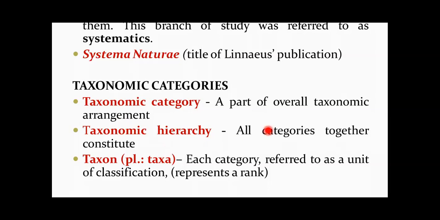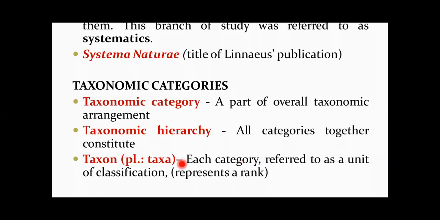All the categories when put together constitute the taxonomic hierarchy. You should be very clear with these concepts: what is a category and what is the taxonomic hierarchy. We have one more very important concept in this chapter, the living world, called a taxon, or plural taxa. What is a taxon, students? Each category, which is a unit of classification and also represents a rank, is called a taxon.